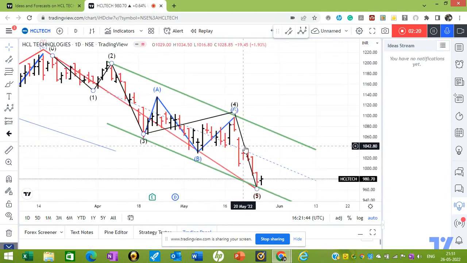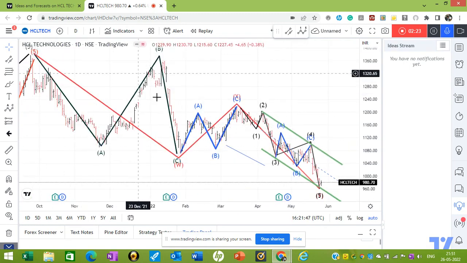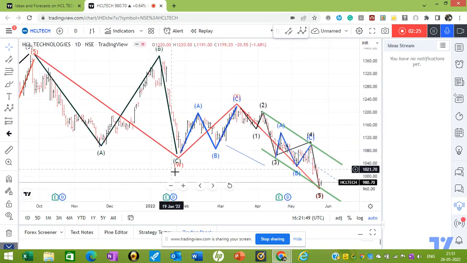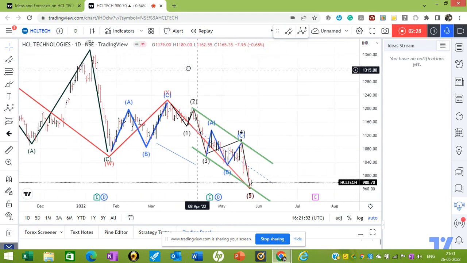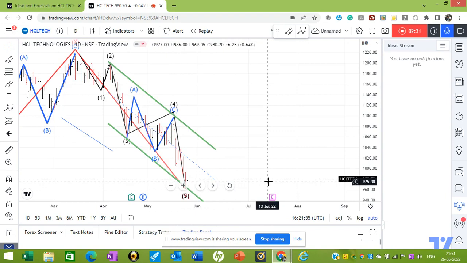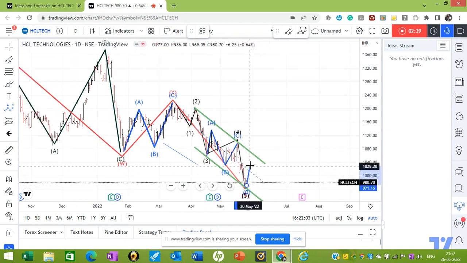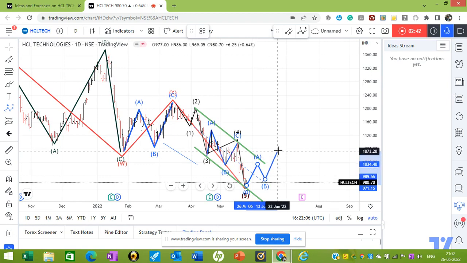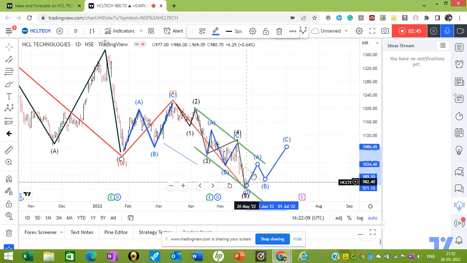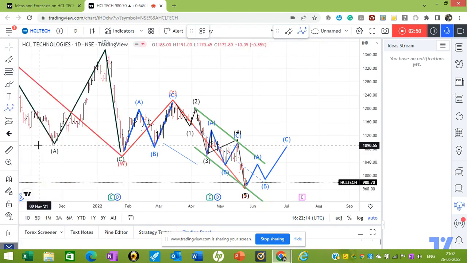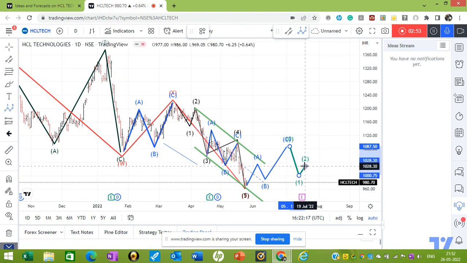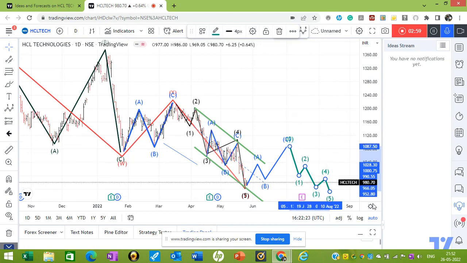what we should be careful about. Once we have an ABC correction, that has formed a wave W, a small wave X, and Y. Now, if this move is something like this, I don't think so. It should be like this. It will be like A, B, and C. If this move is like this, then what we should expect is five wave more decline, one, two, three, four, and five. This will form the wave Z.